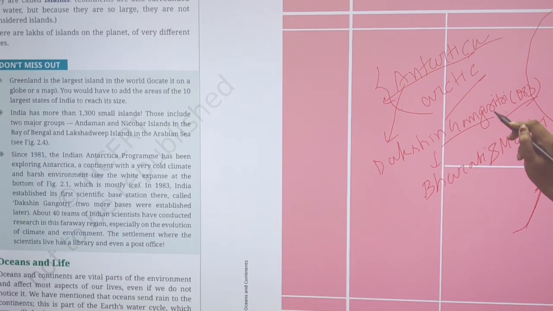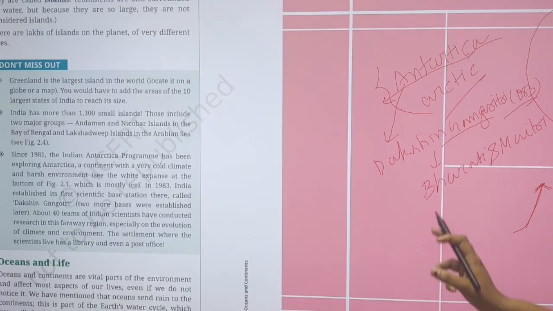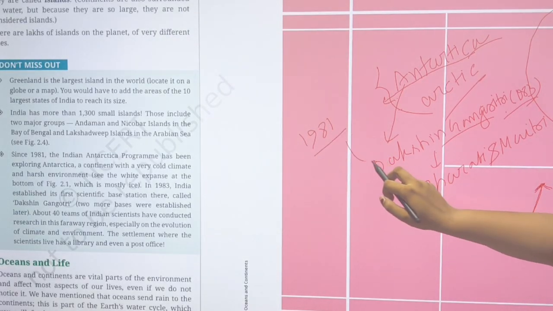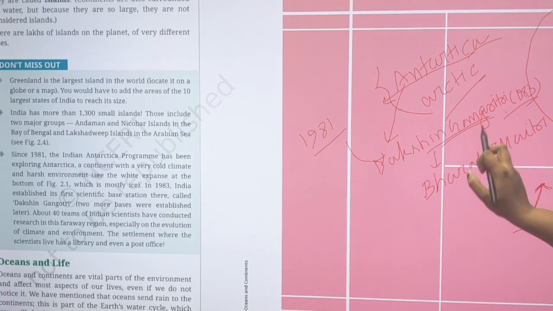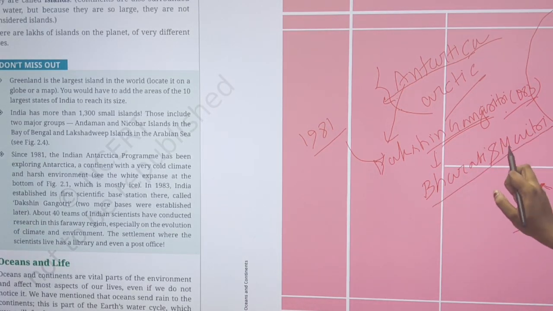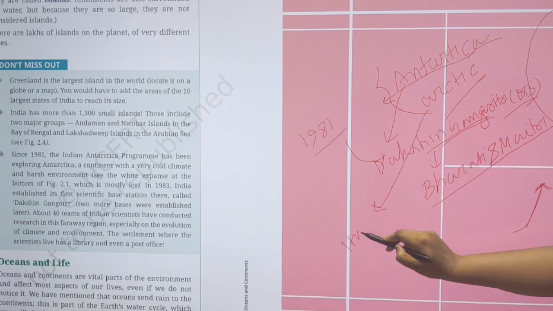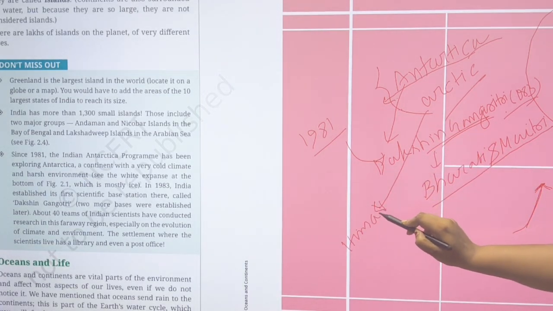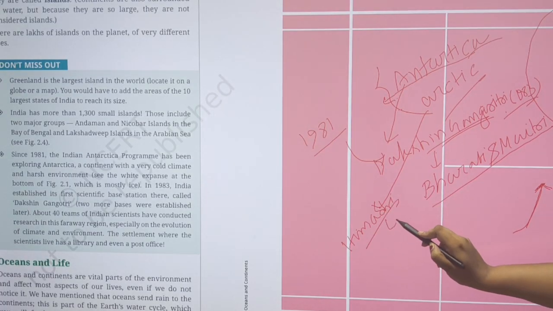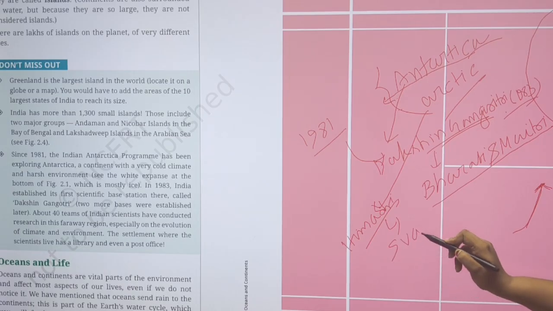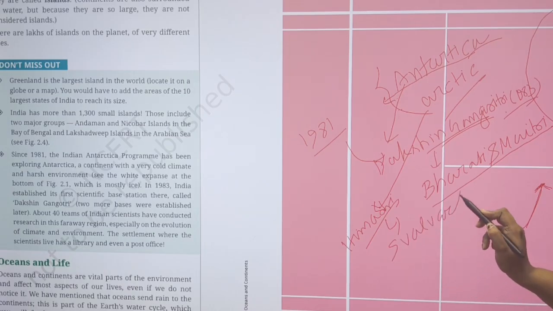It was later decommissioned, and Antarctica research started in 1981. After that, it was set up and then decommissioned. Now, Bharati and Maitri are continuing research in Antarctica. And after that there is also Himadri, which is situated in the archipelago of Norway, and the archipelago's name is Svalbard.